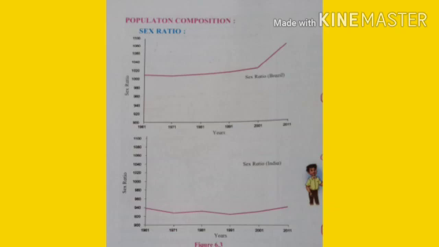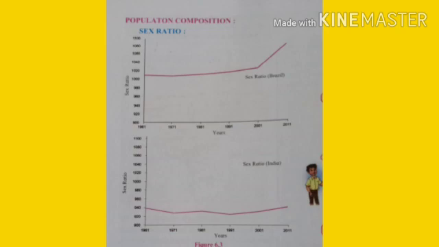What is population composition? Population composition means it includes the sex ratio and age-sex pyramid of the people of a country. That means the sex ratio and the age and sex pyramid, or we can call the age and sex pyramid a population pyramid. Then life expectancy, literacy rate, all are included in this population composition. So today we are going to learn, in this population composition, sex ratio and age and sex pyramid.